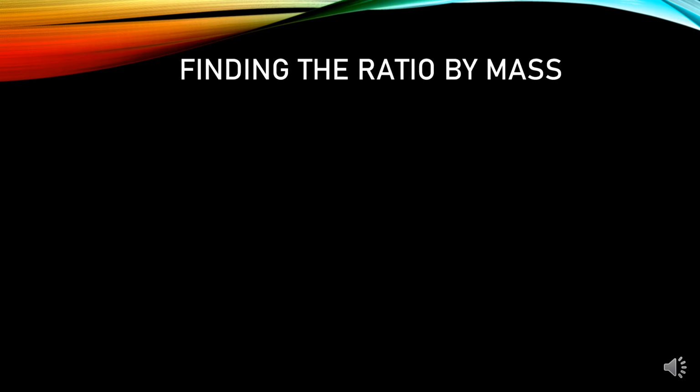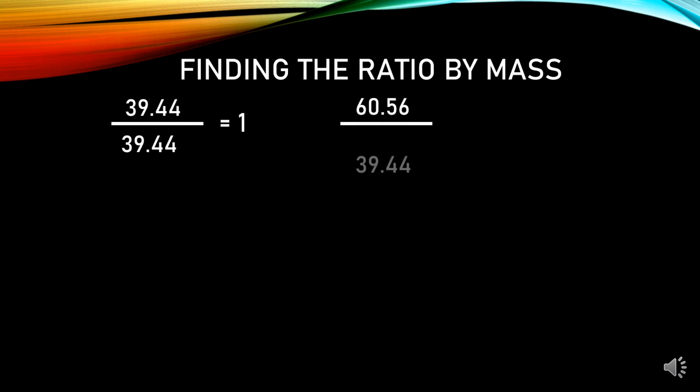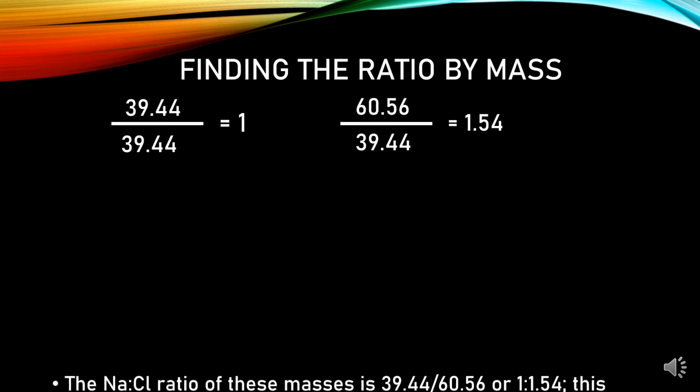Finding the ratio by mass. To find the ratio by mass, we divide the smallest number by itself, which gives us 1, and the highest number, 60.56, by the smallest number, 39.44, which gives us 1.54.